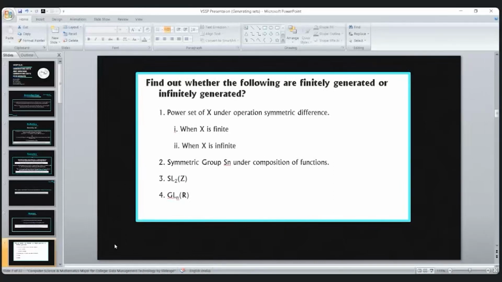And about the general linear group with entries in R and matrices of order n cross n. In this group, we are taking entries from real numbers. Since R is itself an uncountable set, GL(n, R) will also be an uncountable set. So this is also infinitely generated.